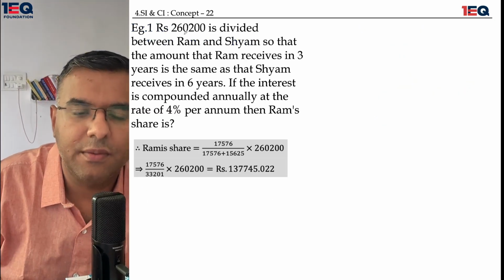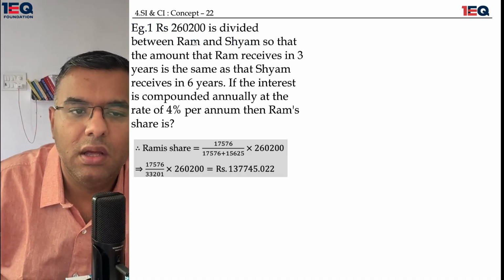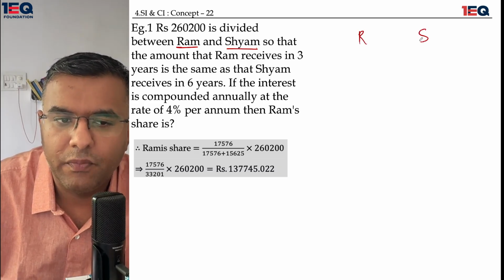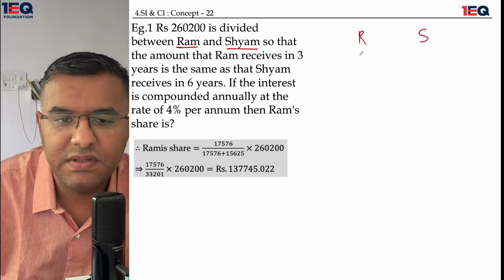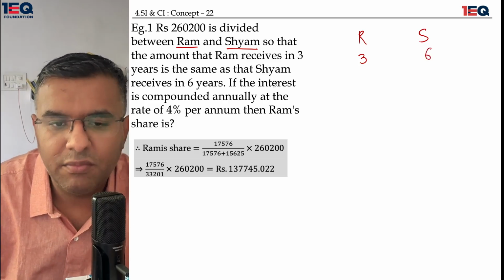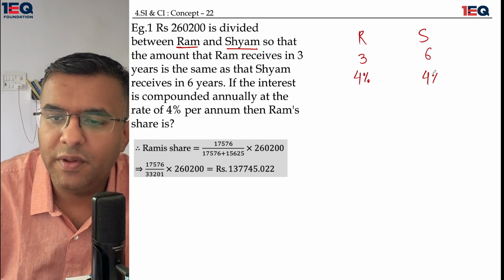Find the share. So, here is a situation where there are two people, Ram and Sham. Ram receives some amount which is in 3 years, and Sham receives some amount which is in 6 years. The interests are compounded annually at 4% for both of them.